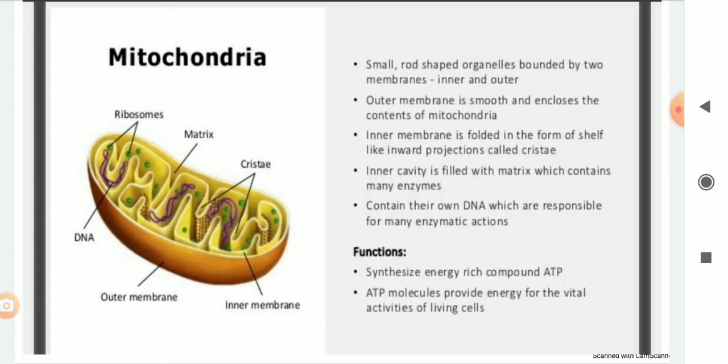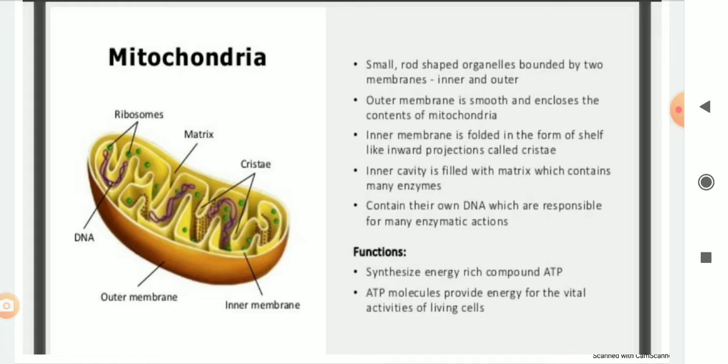Inner membrane will fold inside and it will form inward projection called cristae. Over this cristae, some kind of particles are present. They are called oxysomes. Inner cavity of the mitochondria is called matrix, which contains many enzymes. Mitochondria contains its own DNA and ribosome, which help in the formation of protein. So that's why mitochondria is called a semi-autonomous body which can prepare its own protein.